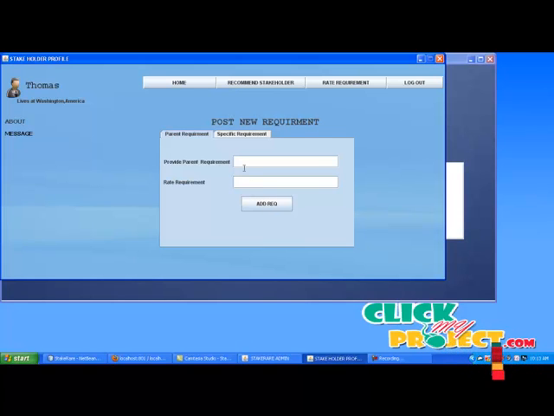If you want to add any new recommend, please add here. It will be taken as parent recommend.